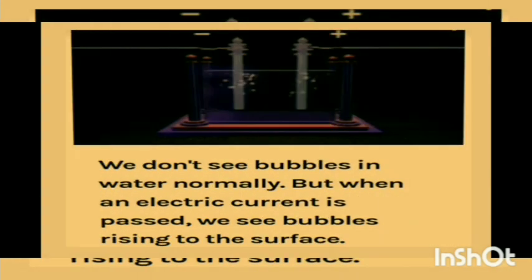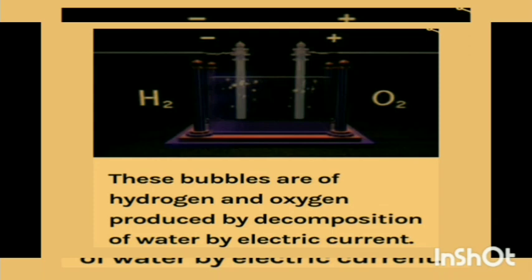We don't see bubbles in water normally, right? But when an electric current is passed, we see bubbles rising to the surface. These bubbles are of hydrogen and oxygen produced by decomposition of water by electric current.